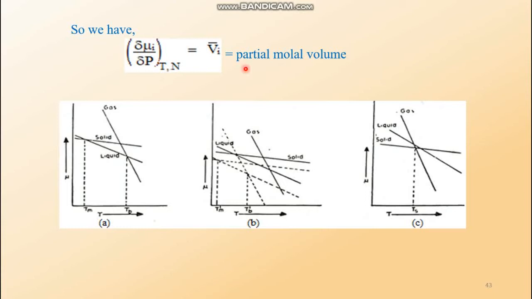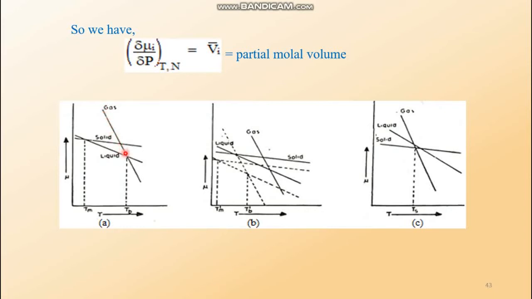Don't take water as the example, water is an exceptional example. Take iron, nickel, stainless steel, or sulfur. The solid phase has the lowest volume because it has the highest density. So this value is lowest in the case of solid and highest in the case of the gaseous phase, definitely.